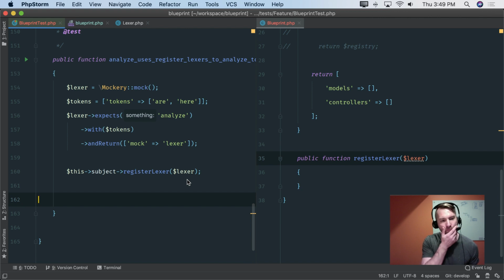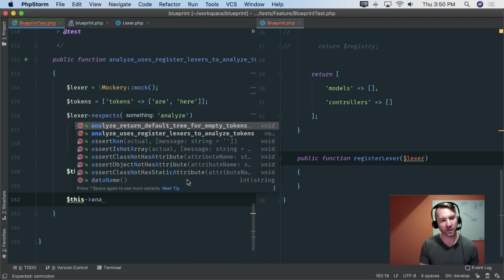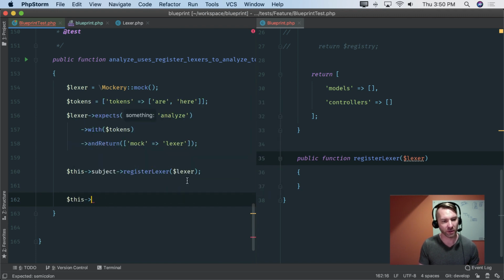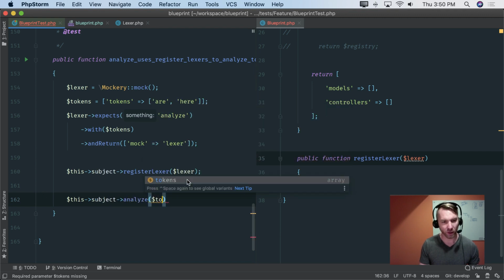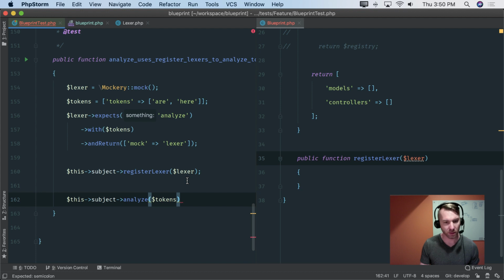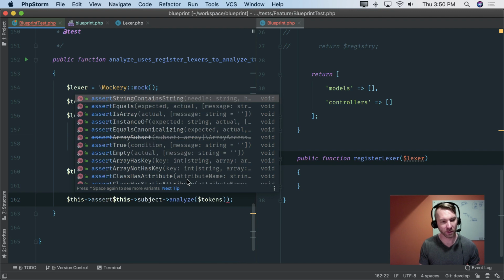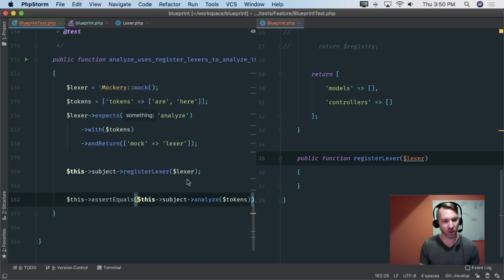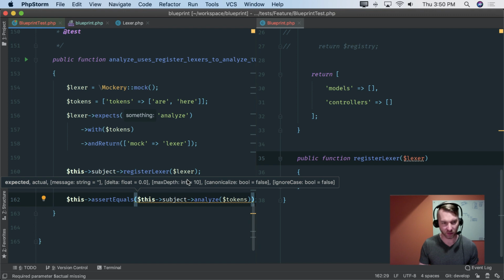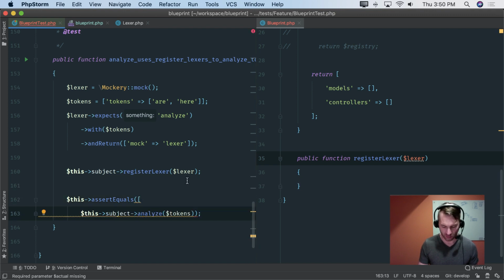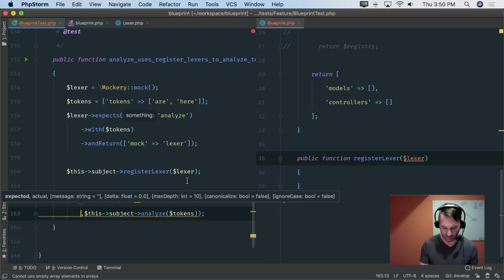And then now what I can do instead is say this subject analyze tokens, right? And I'm going to expect, or well, this assert equals, and I would expect that this is going to equal that mock bit, right?